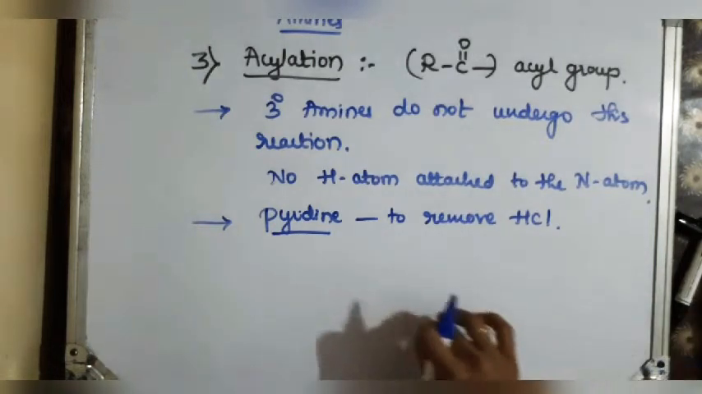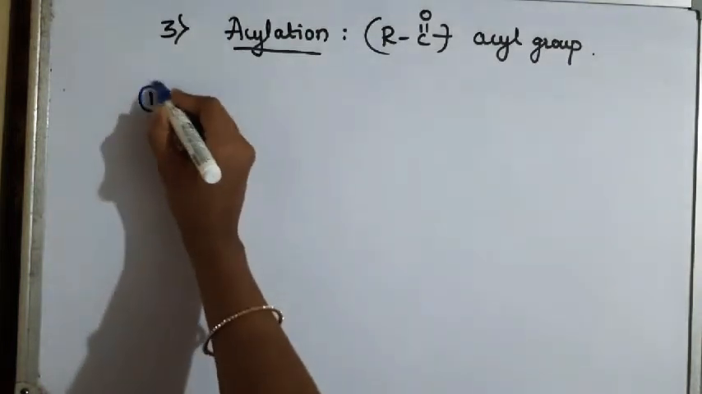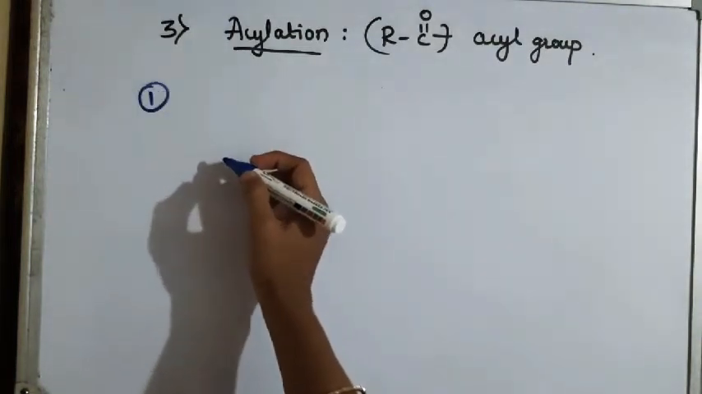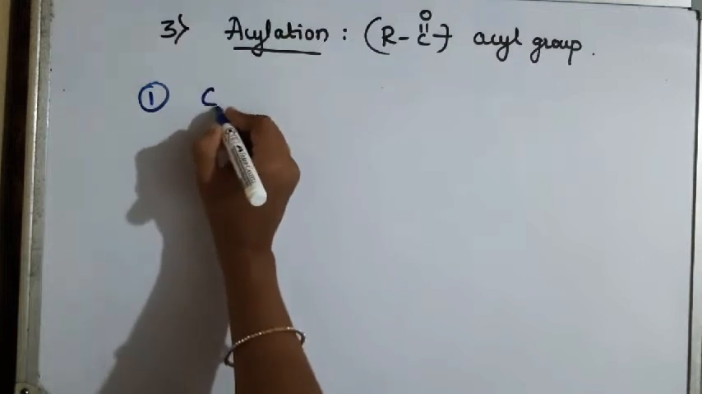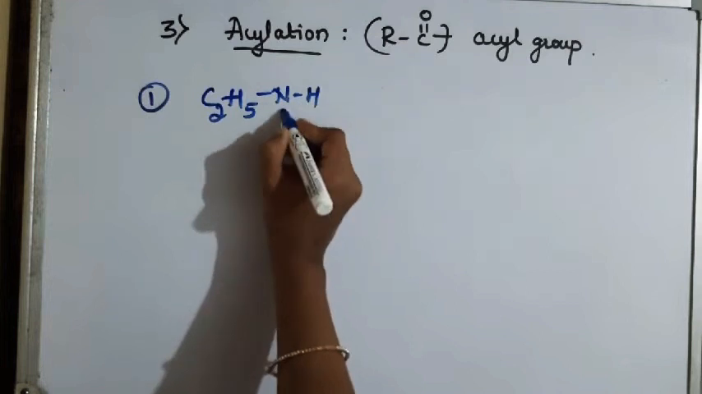So I will write some examples here. The first example is when ethanamine is treated with acetyl chloride, that is C2H5NH2 is ethanamine.